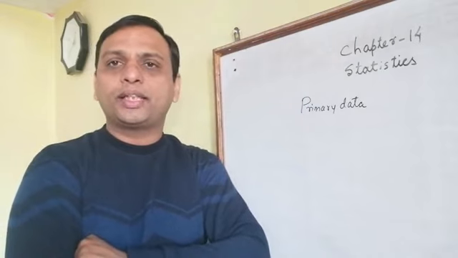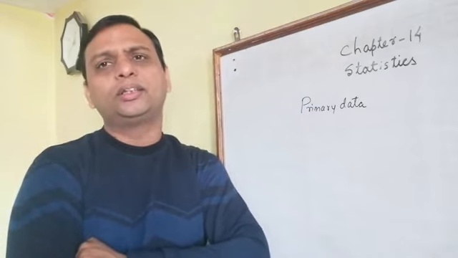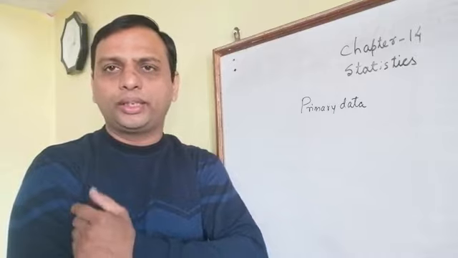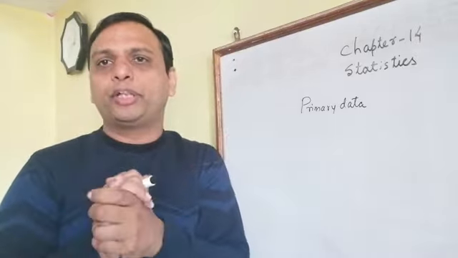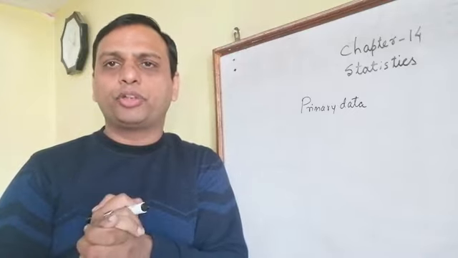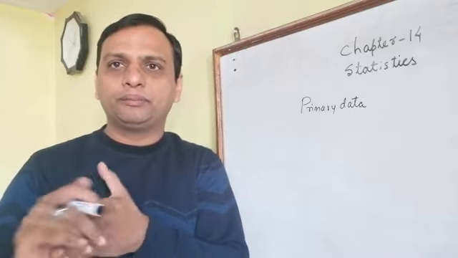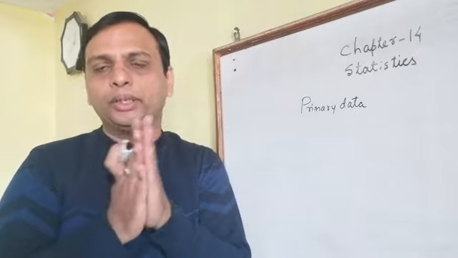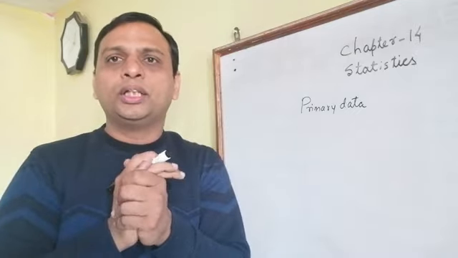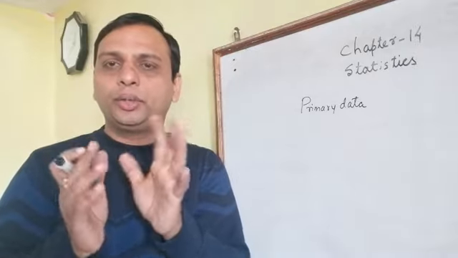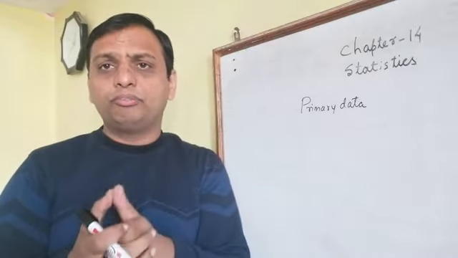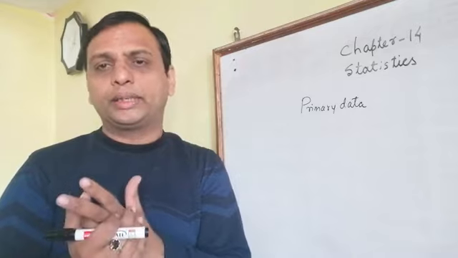In exercise 14.1, there is no mathematical formula to apply. It is only for understanding, and we have to give examples. In the first question it was asked to write five examples from day-to-day life where you are going to collect data.